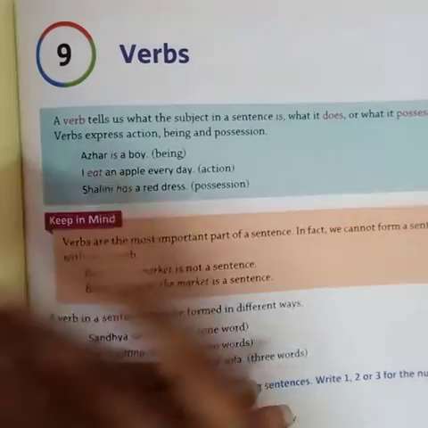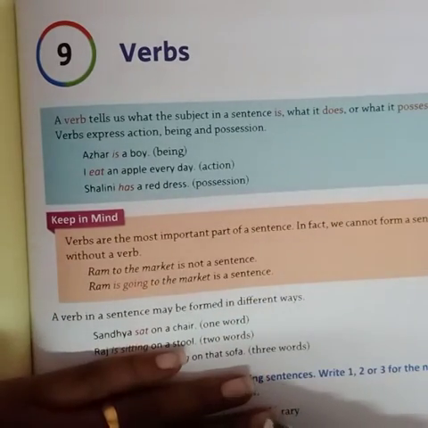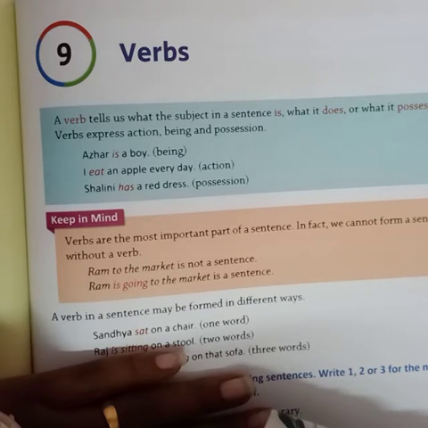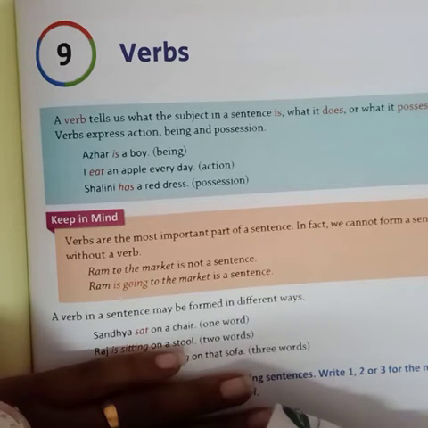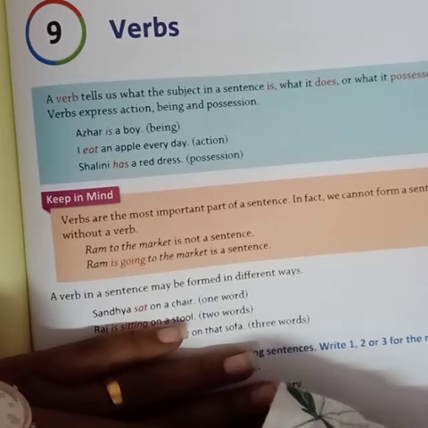So a verb tells us what the subject in a sentence is, what it does and what it possesses. वो subject जो है sentence में वो क्या करता है और क्या possess करता है. Verb expresses action, being and position. क्या express करता है? Action express करता है.